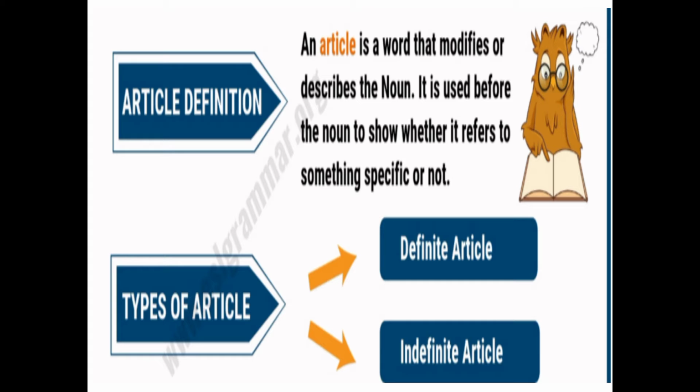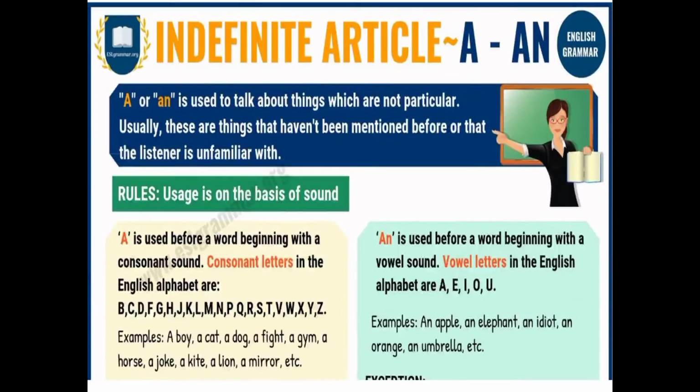तो articles को आपका दो types में divide करेगा आपका. So one is definite and another is indefinite article. So we will see about these two one by one. Just come to the indefinite article now here.